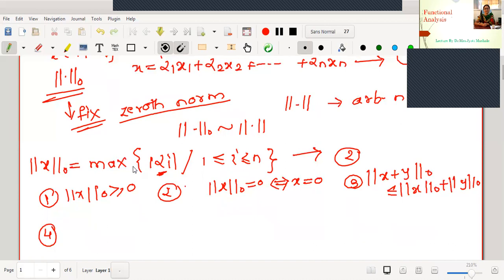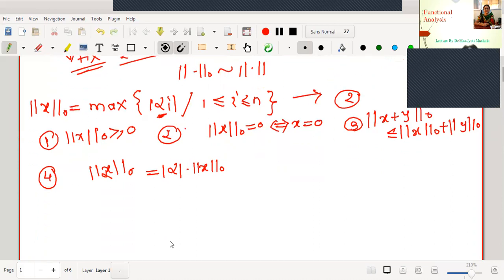Therefore, we can easily take that |alpha| out of the maximum of this set. Therefore, the last condition is also verified. That is, norm 0 of alpha x is equal to |alpha| into norm 0 of x. Therefore, one can easily prove that this is a norm on the linear space N.